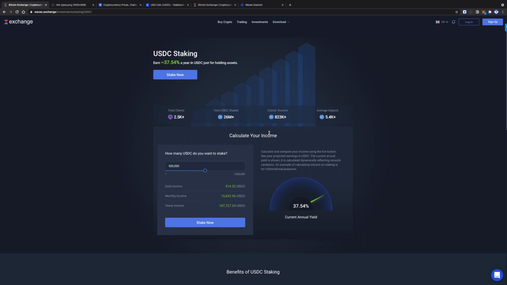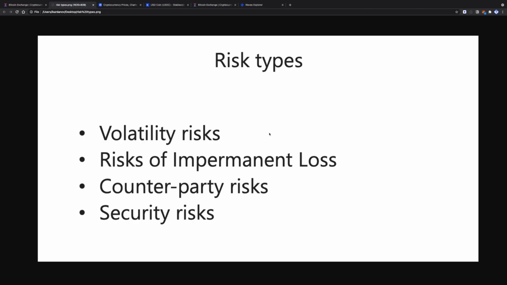Before we start talking about how to invest, let me talk about risks and let me explain why I call it a low risk profile. Usually, risks of investments in crypto are related to one of the following types: volatility risks, risks of impermanent loss, counterparty risks, and security risks.